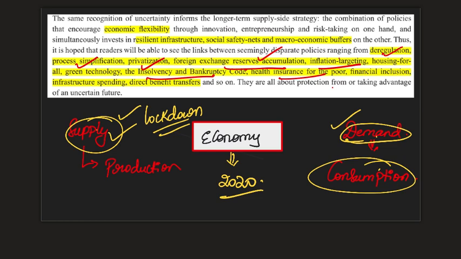So this is a sort of an introduction, and I'm just giving you what the government intends to do in the future. Like, what is the roadmap for government in the next few years? You can find that in this paragraph, and you can expect questions on each of these topics: deregulation, process simplification, etc. Moving on.